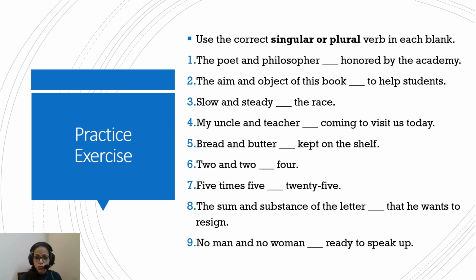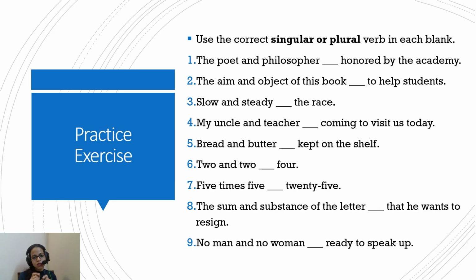Okay, I hope you've attempted the questions and you've managed to get the answers. Let's see. Before we get to the solution, the first statement: the poet and philosopher dash honored by the academy. Here, the article the is only before poet and not philosopher. So this shows that the poet and the philosopher are being referred for the same person. So this is one person who is also a poet and a philosopher. And this one person is being honored by the academy. Because we are referring to just one person, then obviously a singular verb will be following it.